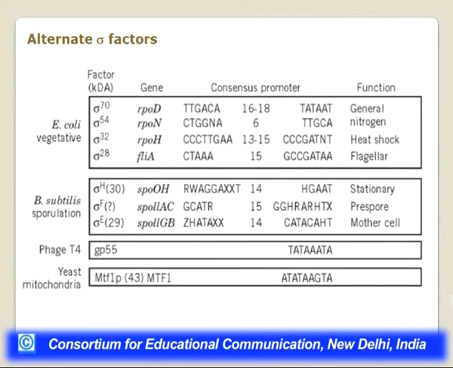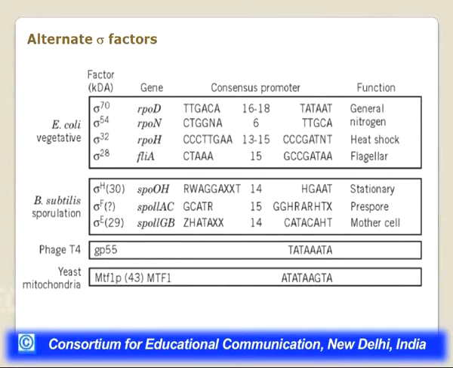But some specialized genes, such as the heat shock genes or certain flagellar genes, are transcribed by RNA polymerases which are associated with alternate sigma factors. For example, in E. coli you have sigma 54, sigma 32 or sigma 28. These are the alternate sigma factors.